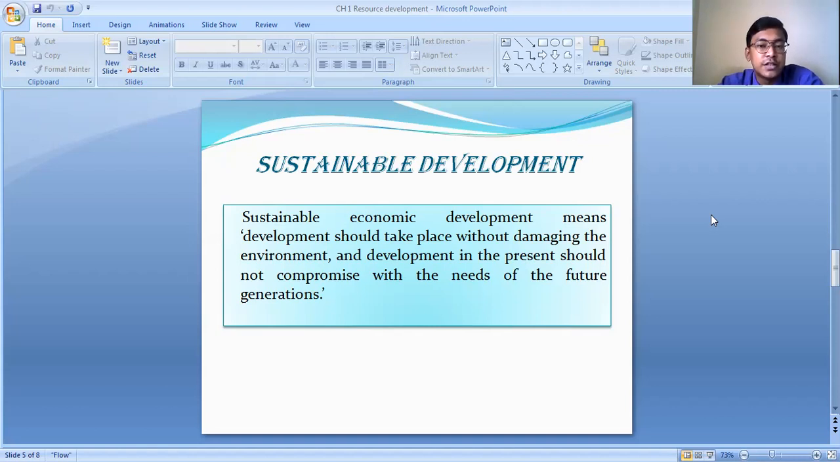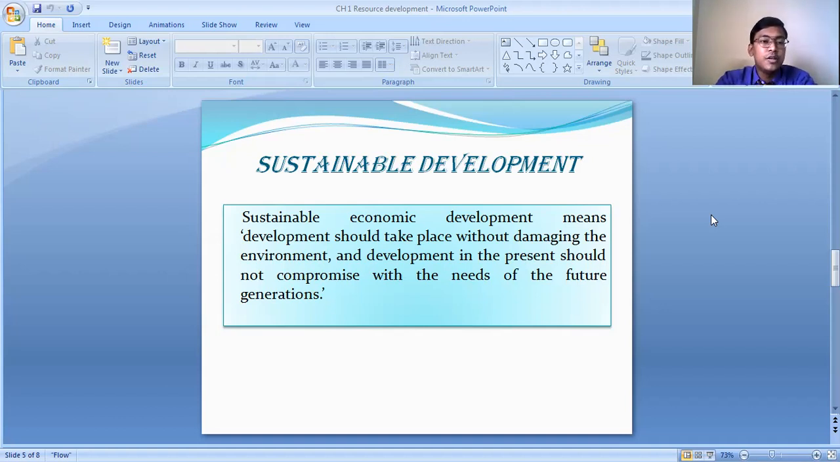So sustainable economic development means any kind of development which is taking place at present should be done in such a way that the environment is not damaged. We are not causing any kind of damage to the environment, and the development should not compromise with the need of the future generation. In the present day world of technology, with the help of technology, we are doing various kinds of innovations, and various kinds of development is taking place on the earth surface.